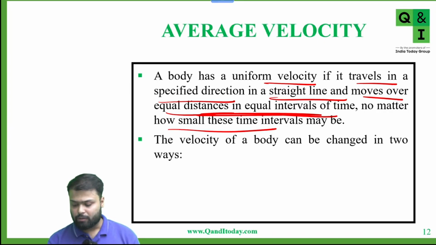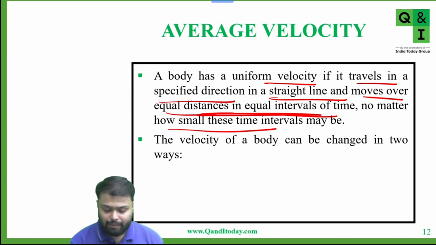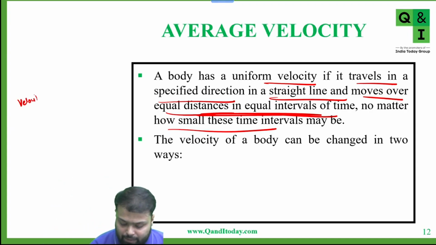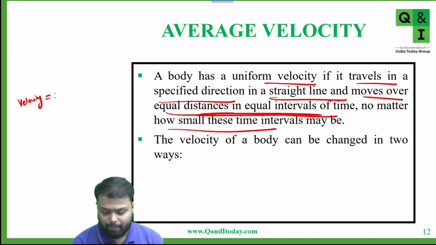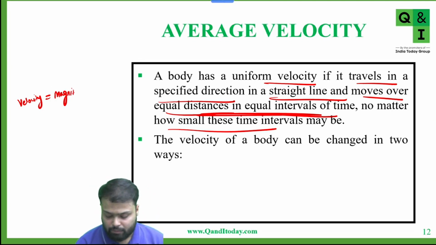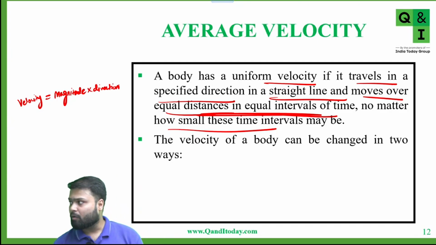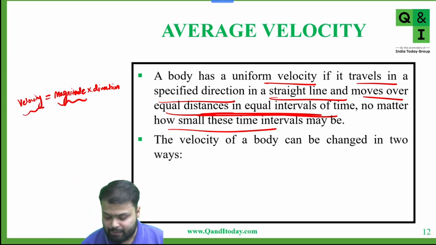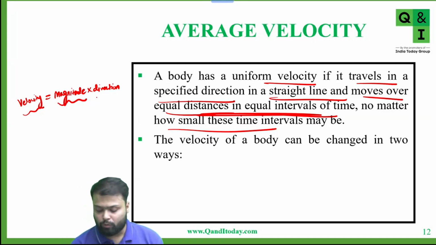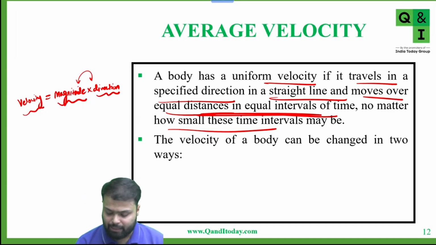Okay, very good. So we know that velocity is a vector quantity. Yes or no? If velocity is a vector quantity, it has both magnitude as well as direction. So how can you change the velocity? By only changing the magnitude, or by only changing the direction, or you can change both magnitude as well as direction.